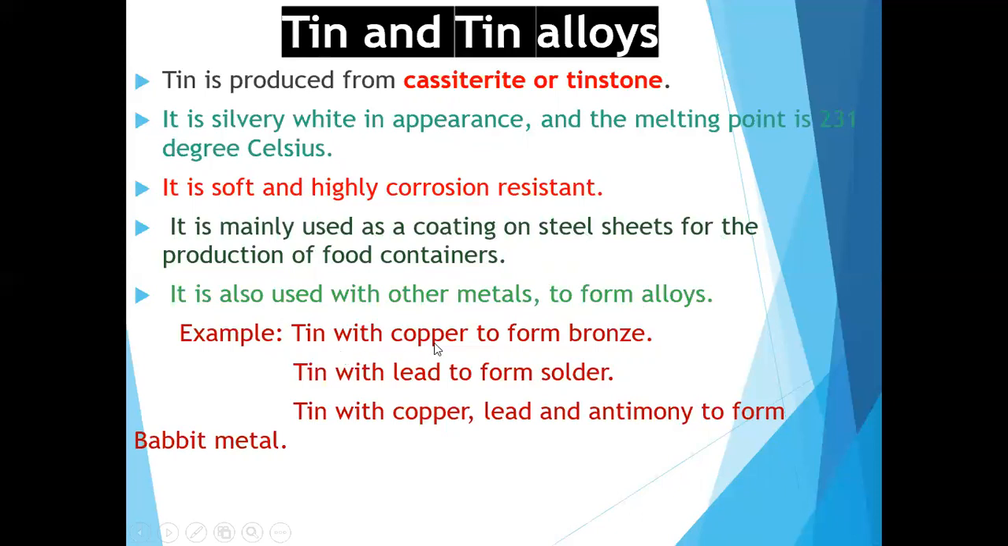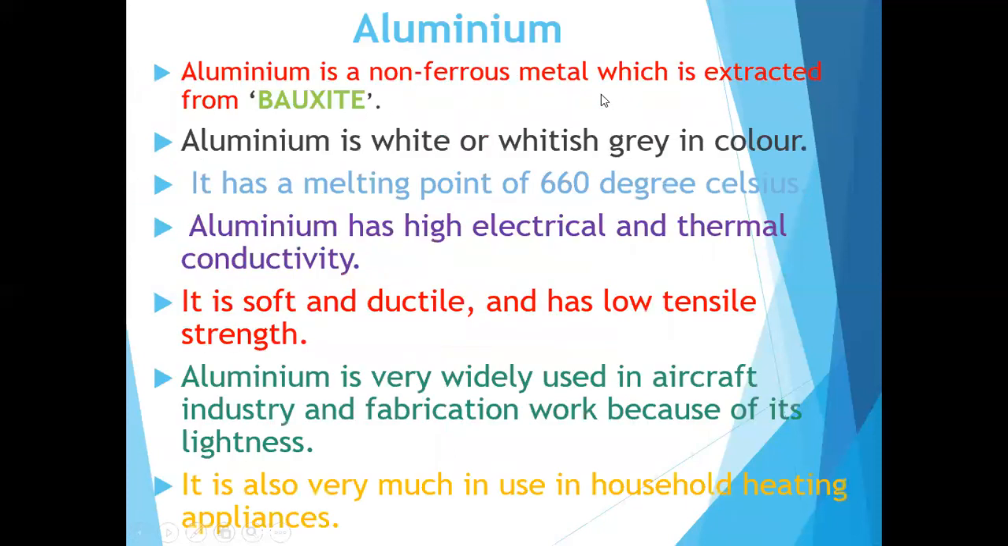Tin with copper forms bronze. Tin with lead forms solder. Tin with copper, lead and antimony forms babbitt metal. These three we have already studied. So bronze, solder and babbitt metal are alloys of tin. The main important point is that the ore of tin is cassiterite or tin stone.